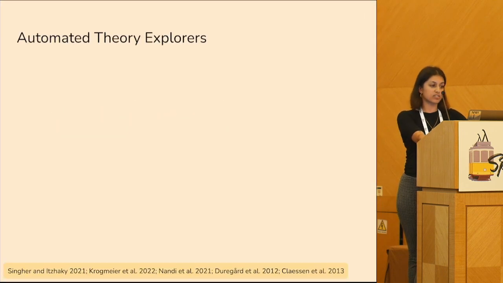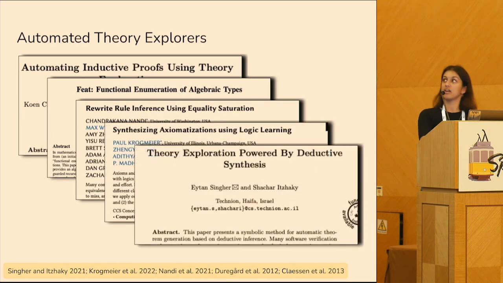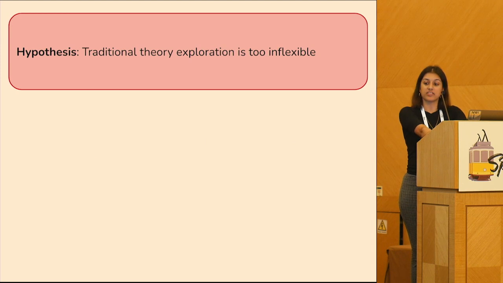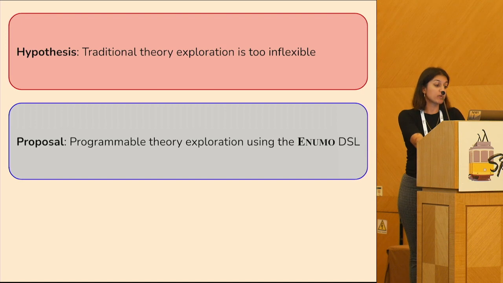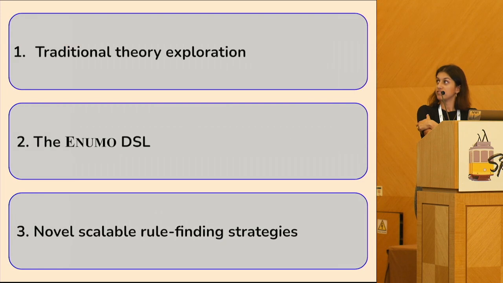So because of this, there's been some work recently in trying to learn these rules automatically. So here are just some recent papers on automated theory exploration and rule inference. But despite all of this recent work, building and maintaining rule sets still requires significant engineering time and effort. So we hypothesize that traditional theory exploration is too inflexible. We propose programmable theory exploration implemented with the Anumo DSL, which we'll talk about in a little bit. And we'll show that this scales better and enables new strategies for rule inference. So that's kind of an outline of what I'll talk about today.